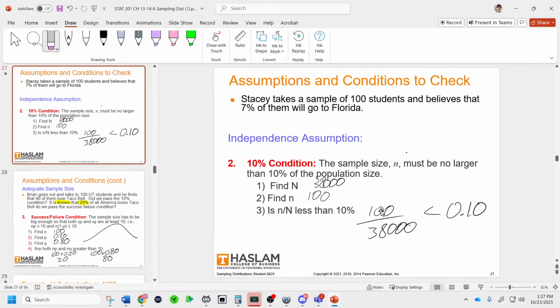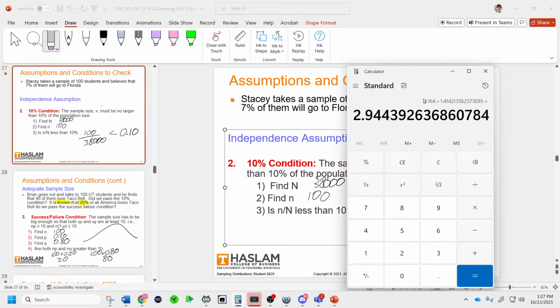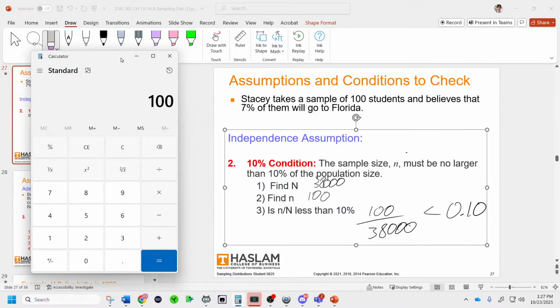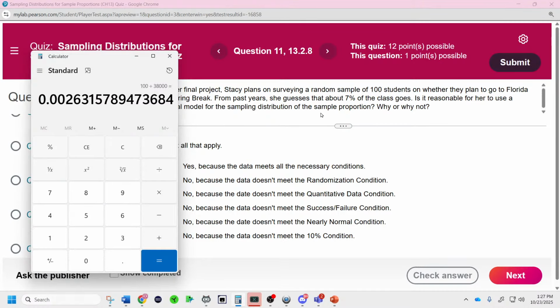This is the math you need to remember: you take lowercase n, which is sample size, and divide by capital N, which is population size, to see if it's less than 10%. So we do 100 divided by the size of UT. It's a fraction of a percent, 0.26%, or 0.0026 as a fraction.